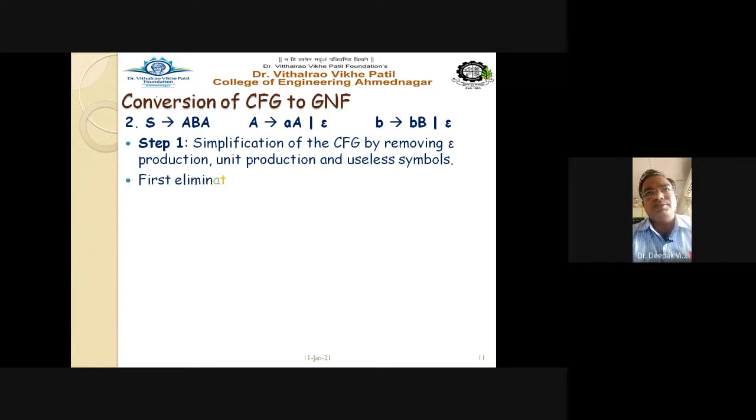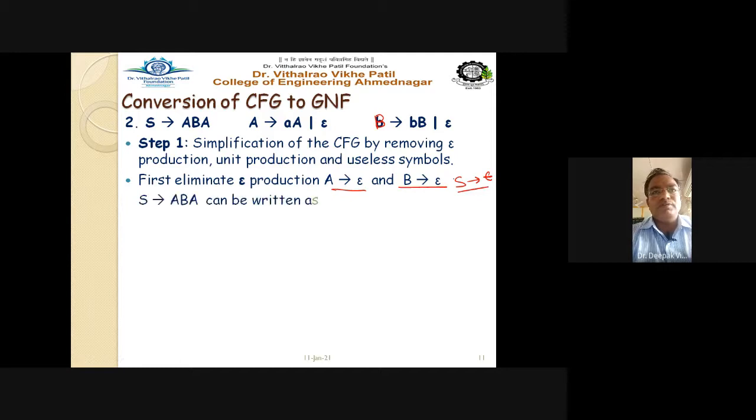So how to remove the epsilon production? We have to find the nullable non-terminals, that is A, B, and S. This B must be capital B, it is always a non-terminal, right? A tends to epsilon, capital B tends to epsilon, therefore S also tends to epsilon. So we can write the grammar rules by making the nullable non-terminals null. AB by making A null, BA by making the other A null. S gives A, that is nothing but BA null, and S gives B, that means both A's we are making null.